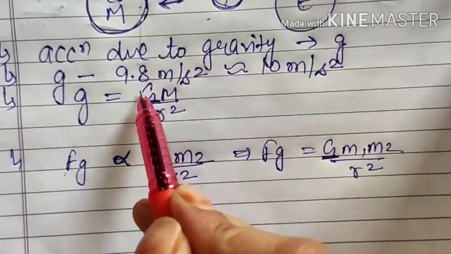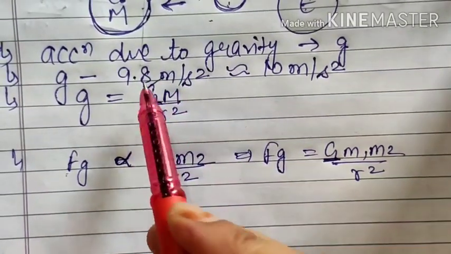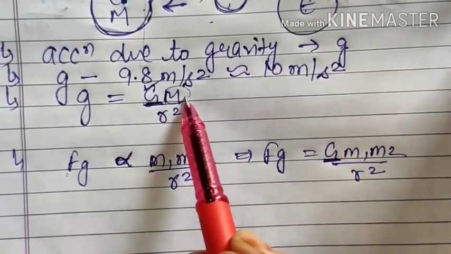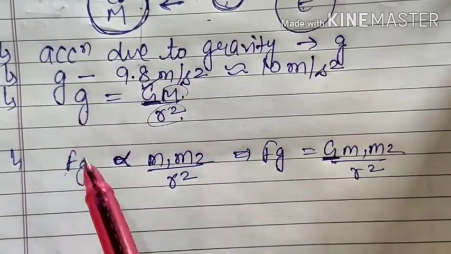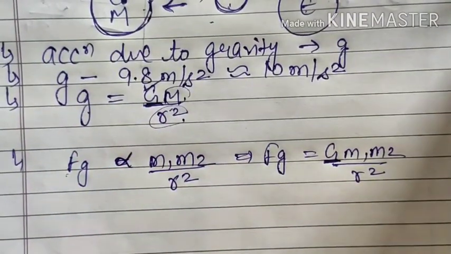So this is already constant. The mass of the earth is constant and the radius of the earth is also constant. That's why g is constant. Actually it's not really constant. It will increase and decrease according to the depth and the height we take, in both cases, and also at the poles and equators.